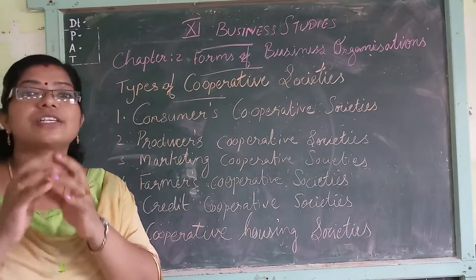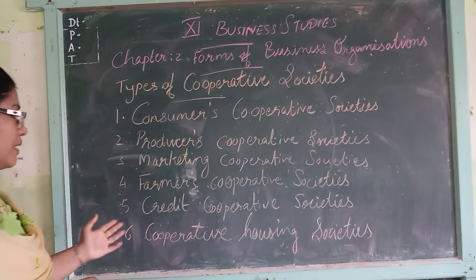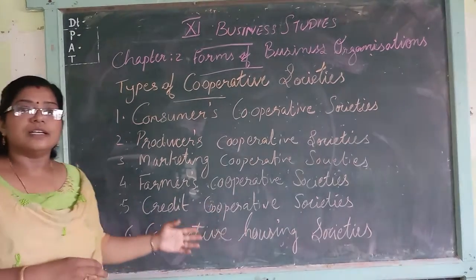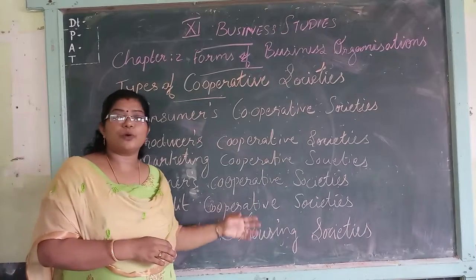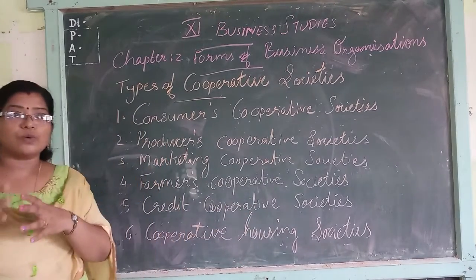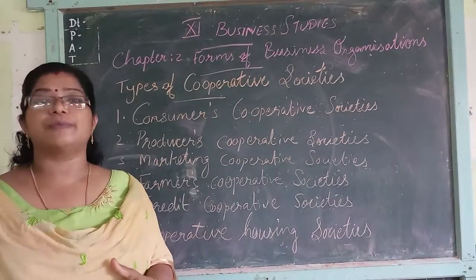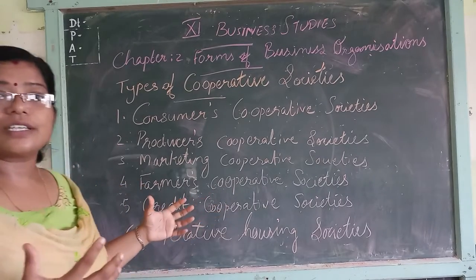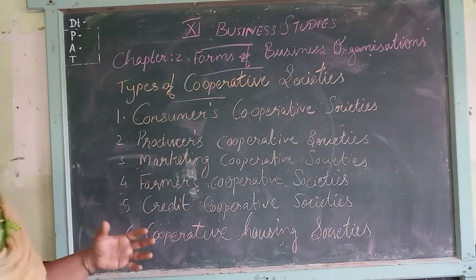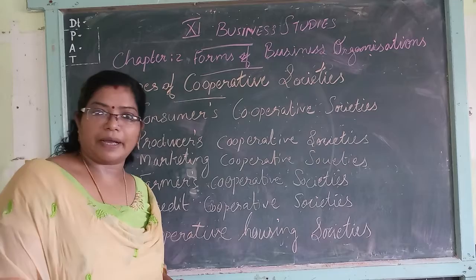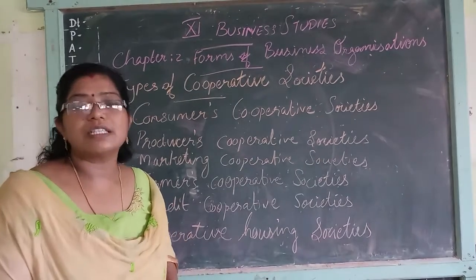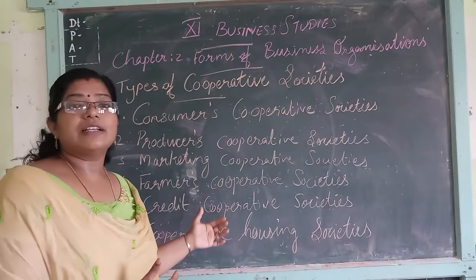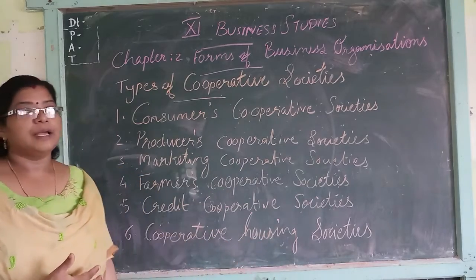That is the main thing: to construct a house for its members at a reasonable price or on a cost basis. They will construct a house for its members.